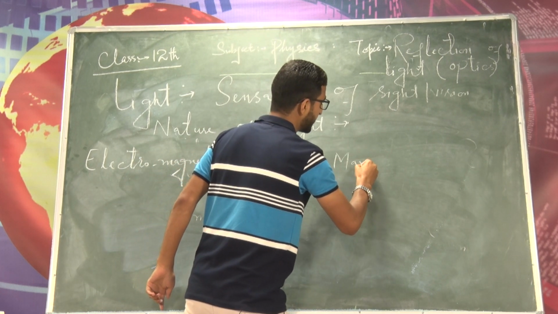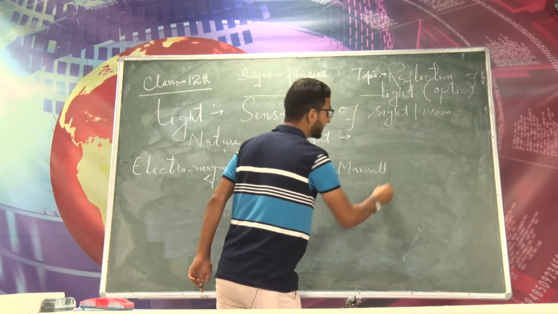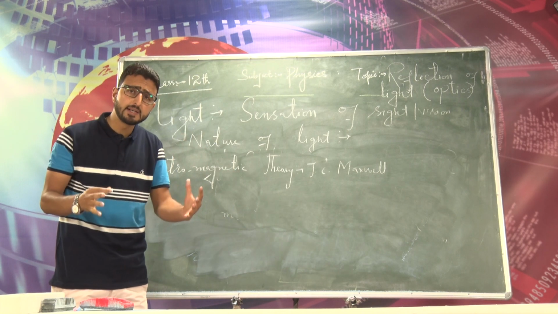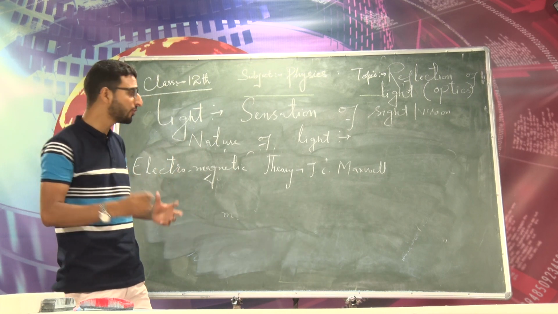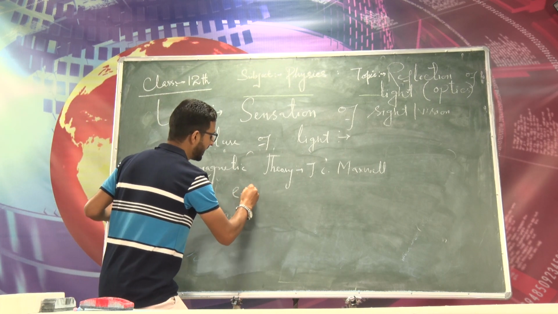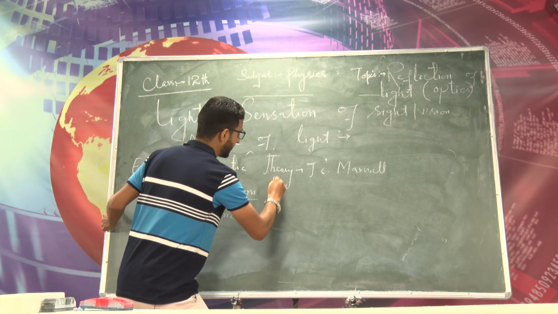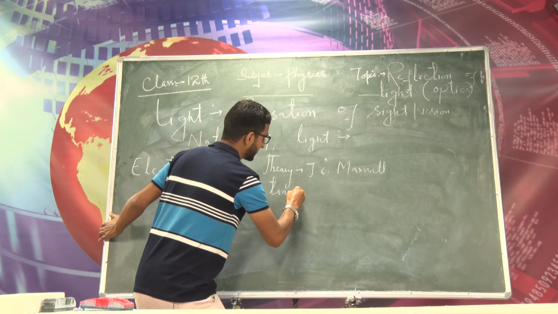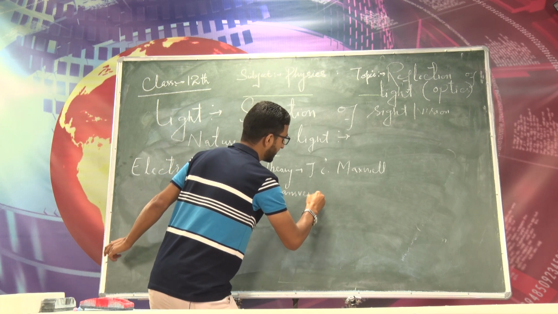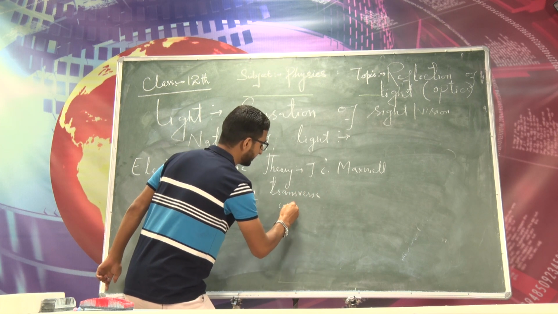So as per Maxwell, light is an electromagnetic wave, rather electromagnetic transverse wave. As per this James Clerk Maxwell, light is an electromagnetic transverse wave. Now what is electromagnetic wave?